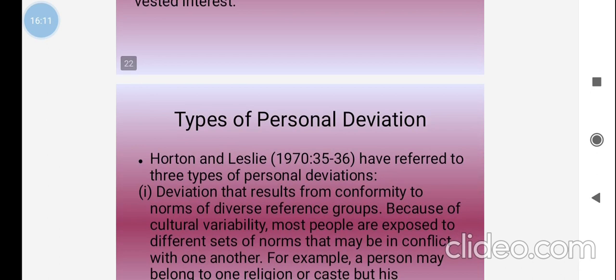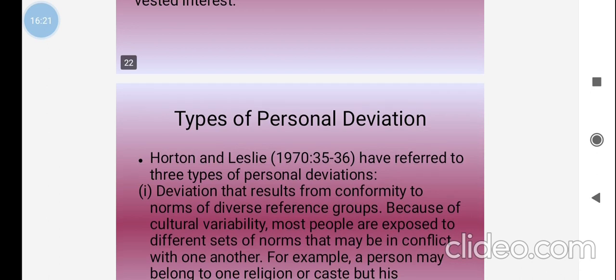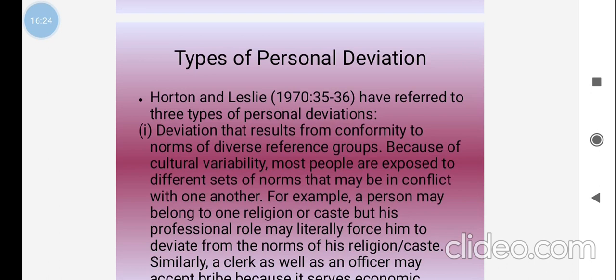Okay, so what kind of personal deviations arise? Cotton and Leslie define three types of personal deviations. One is deviation that results from conformity to the norms of a diverse reference group. Because of cultural variability, most people are exposed to different sets of norms that may be in conflict with one another.